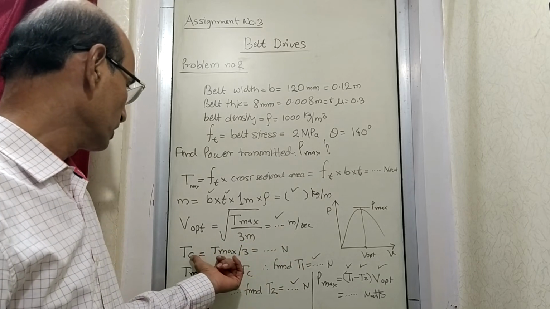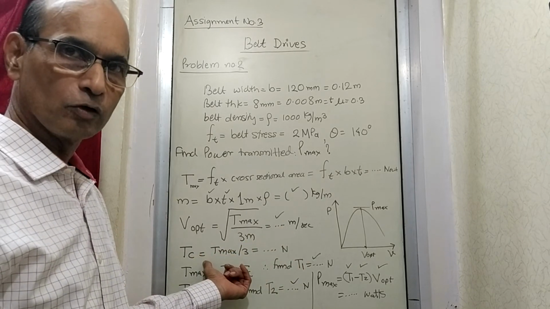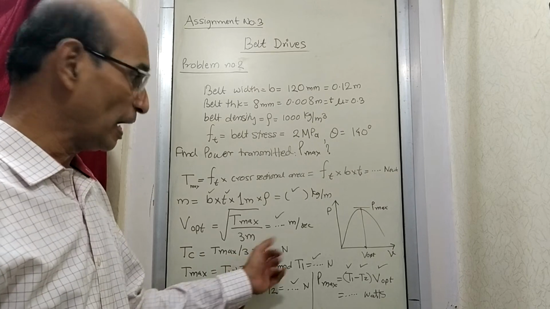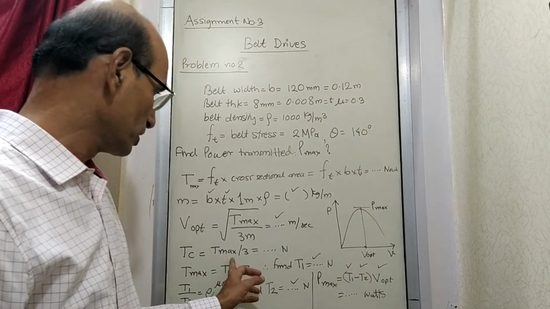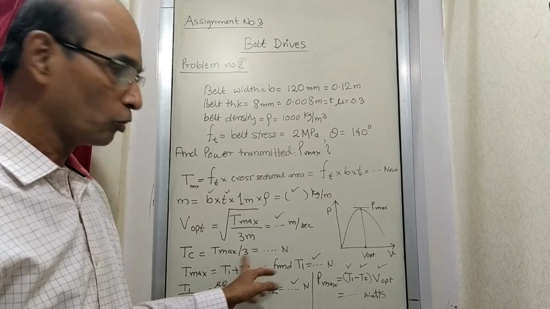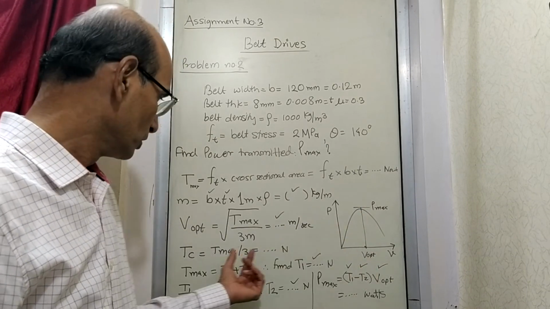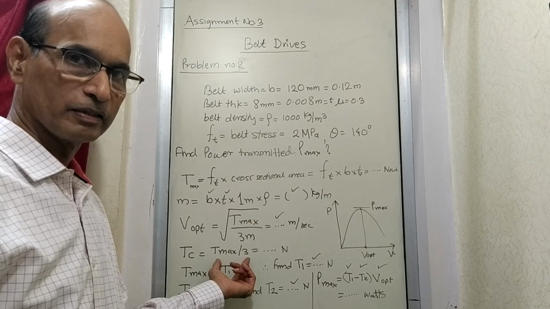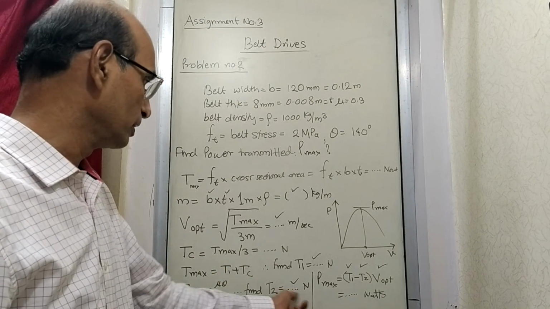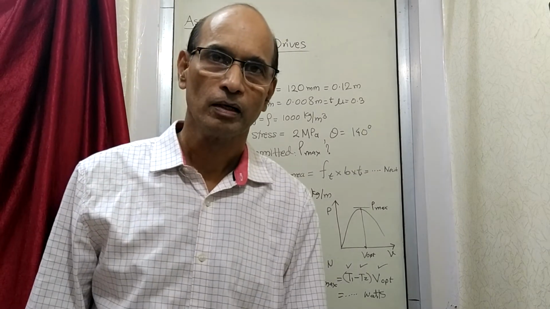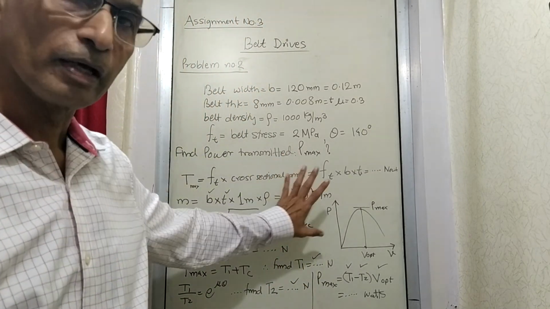At the same time, centrifugal tension we wanted to know, that is T max by 3 at this particular instant. We are talking about this situation. So it is T max by 3. It is not there all the time. Only in case of optimum speed, you will get Tc is equal to T max by 3. And then after getting Tc, we got T1, then T2, and found out the power. That is how it is solved. You can write this down.